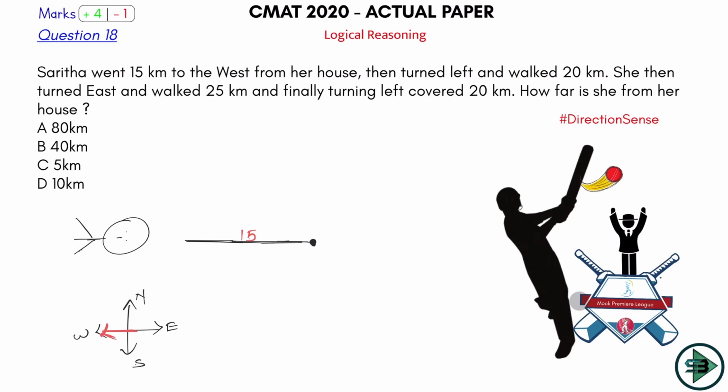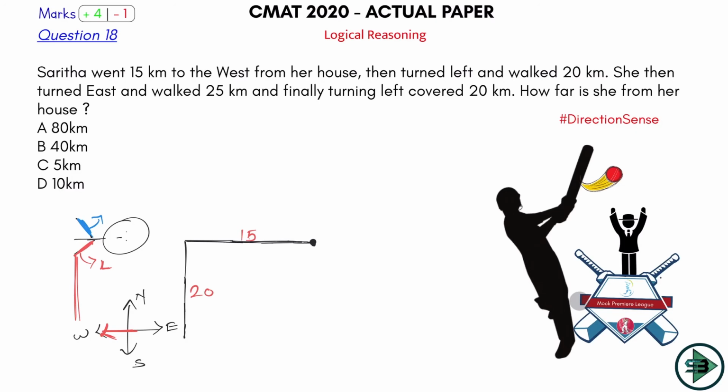So she traveled towards west and then she took a left. Now see, she's traveling like this towards west. This is her right hand and this is her left hand. So if she takes a left, where will she go? She will go down towards her left hand. So she will go like this. Then she takes a left and walks 20 kilometers. So this distance is equal to 20 kilometers.